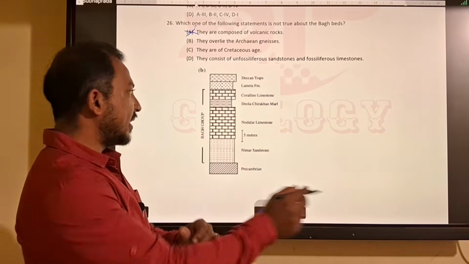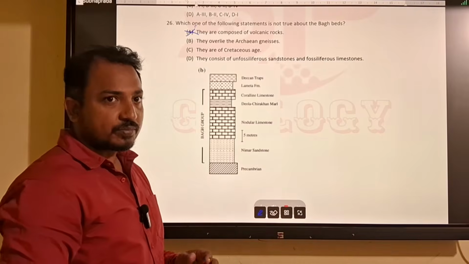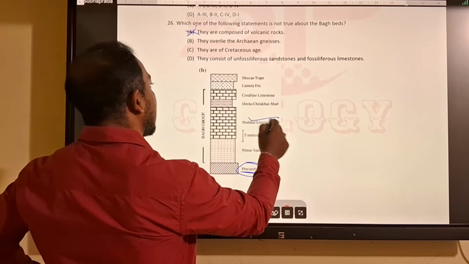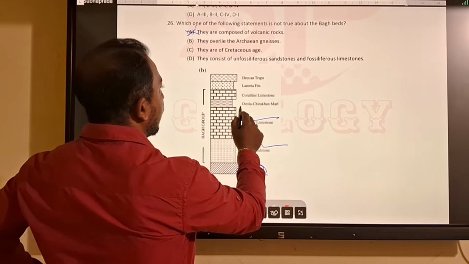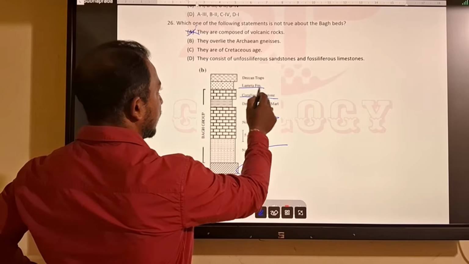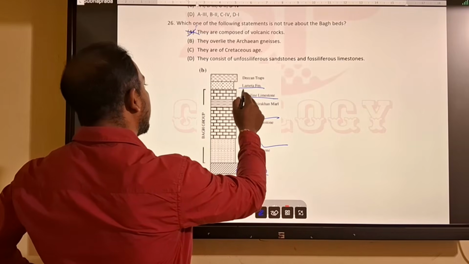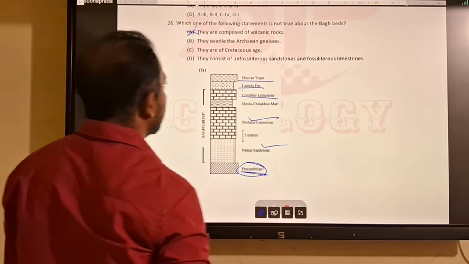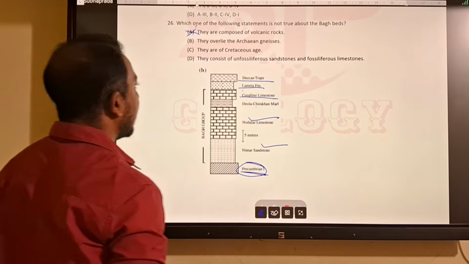So Bagh bed and Lameta bed belong to the Narmada Valley. So this is Bagh bed. It contains Nimar sandstone, nodular limestone, then Deola Chikla marl and coralline limestone. Then Lameta formation is above the Bagh bed. Then above that you will find Deccan Trap. So in the basement of Deccan Trap you will find Lameta bed and Bagh bed.